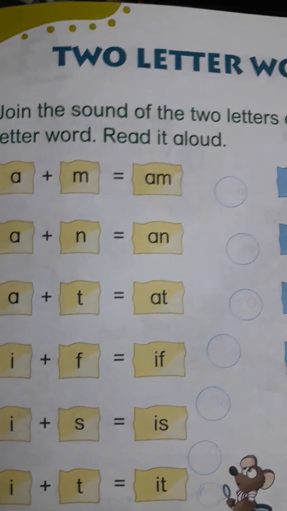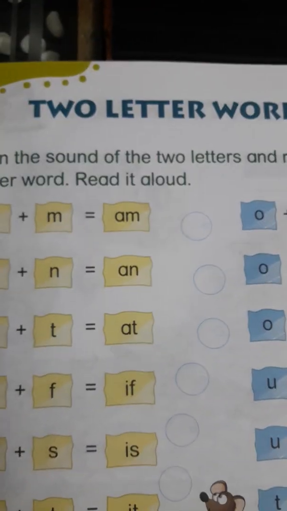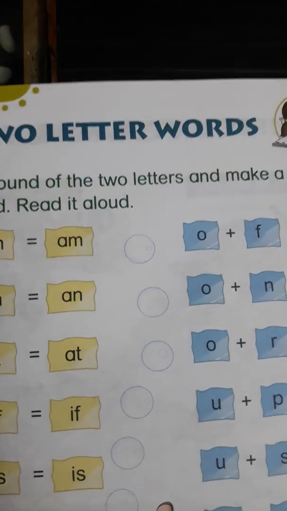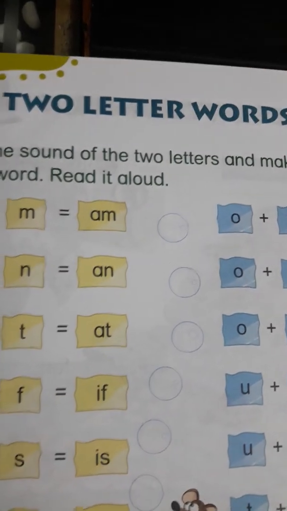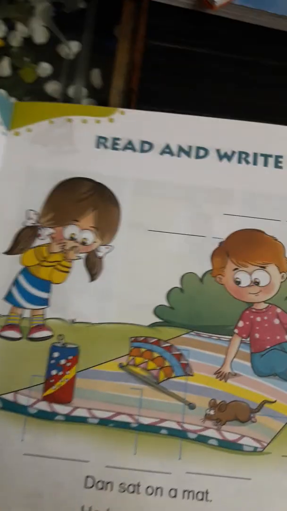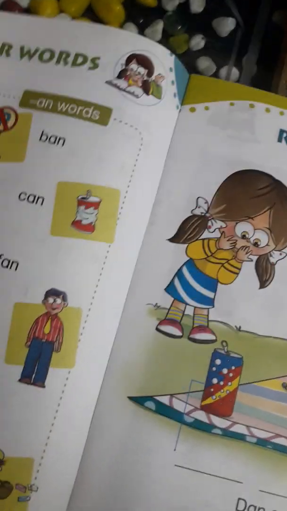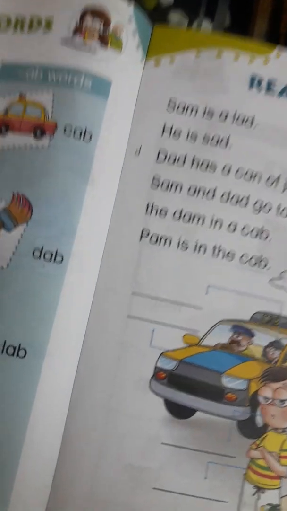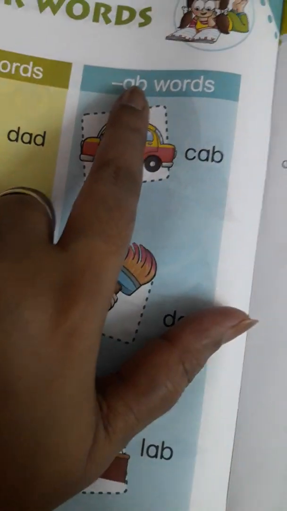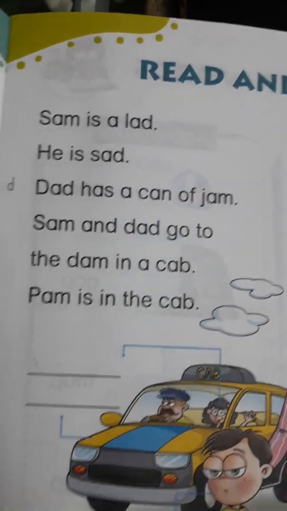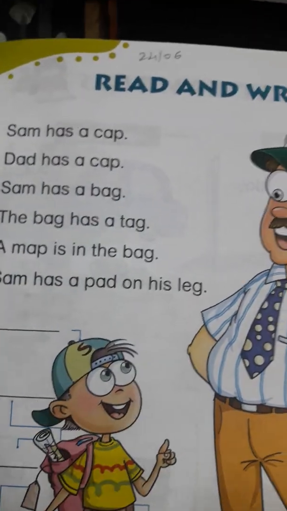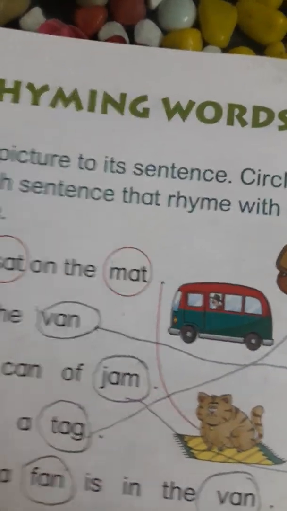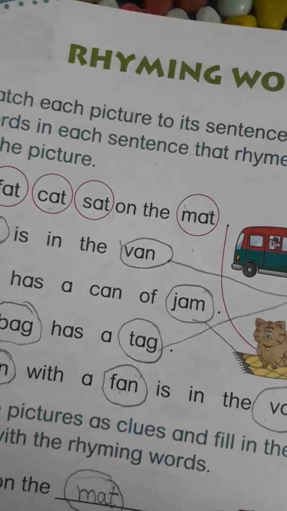So students, till now we have done 2-letter words, that is am, an, at, if. Okay, we are done with this. Then at words, and words, then am words, add words, ab words. This reading portion we have also done, and the last topic we have done is rhyming words.